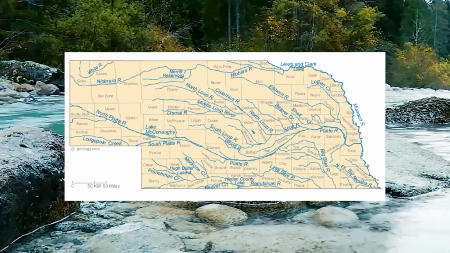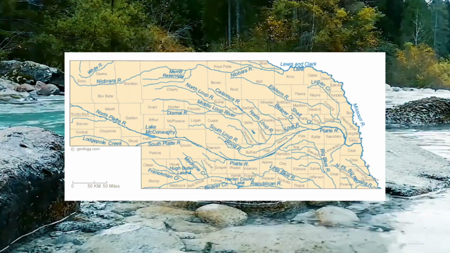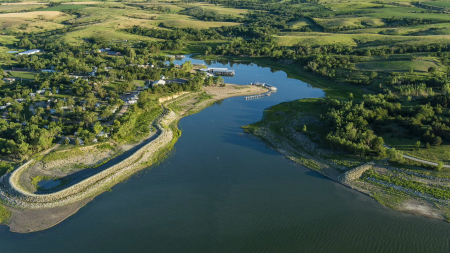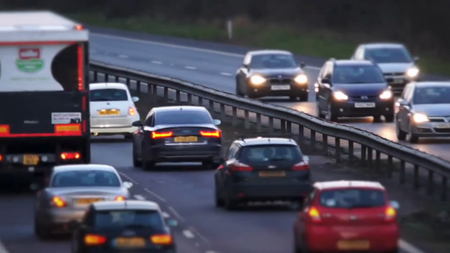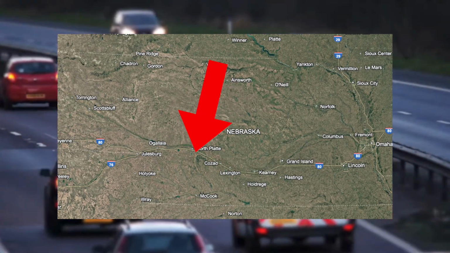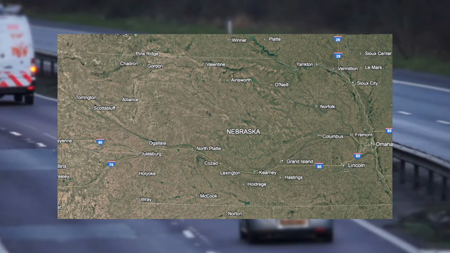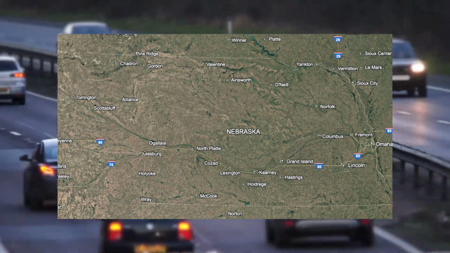What it lacks in rivers, Nebraska can make up for with larger lakes, including Lake McConaughy and the Harlan County Lake. Moving on to highways, I'll bet it's no surprise that there's only one interstate, being I-80, moving from Omaha all the way through the state with a tiny piece of 76 connected to Denver.